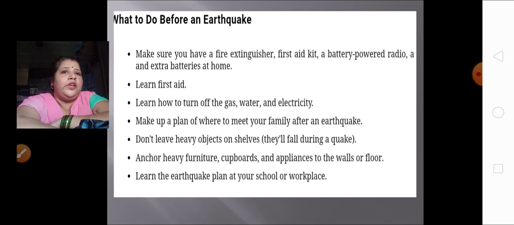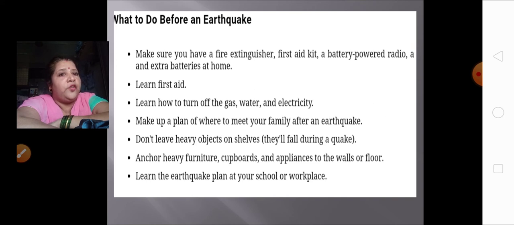Now, here we can learn what to do before an earthquake. If an earthquake is going to take place and we are warned about it, what can we do? Make sure you have a fire extinguisher, first aid kit, a battery powered radio, and extra batteries at home. Second, learn first aid. Learn how to turn off the gas, water, and electricity. As small children, you all also should know what to do and what not to do. So, these are the various things you should know.